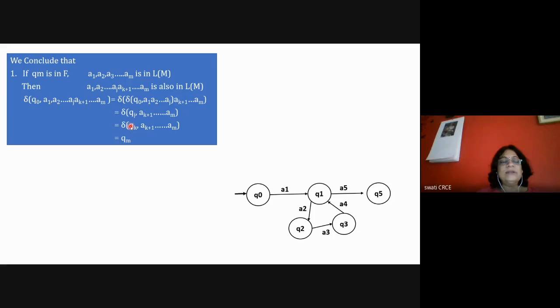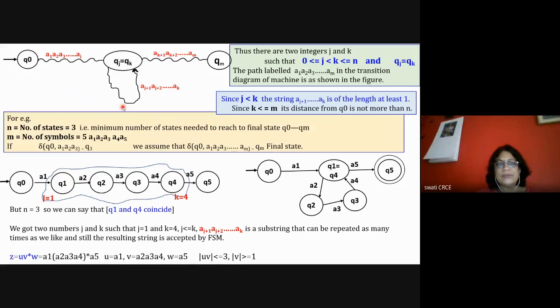Now QJ is nothing but QK. So replace QJ with QK, and QK with AK plus 1 to AM is QN. So then we can say that this is going to happen. That is what is mentioned in this particular diagram: with A1 to AJ it will go to the state QJ, and then from QJ it has to process AK plus 1 to AM.